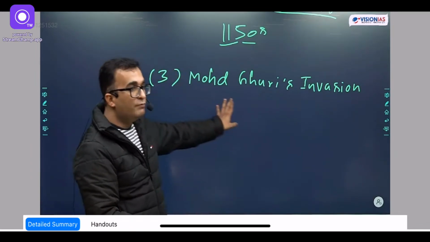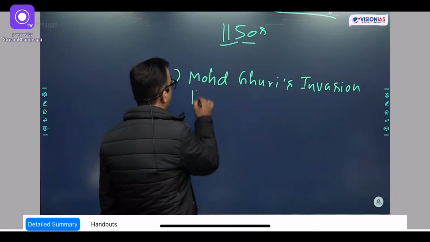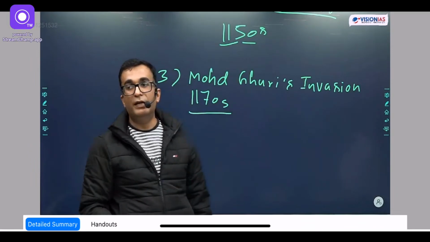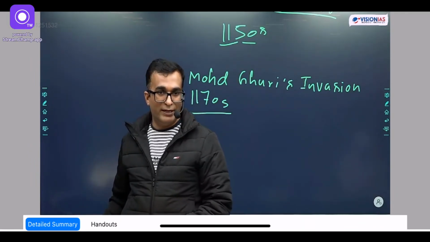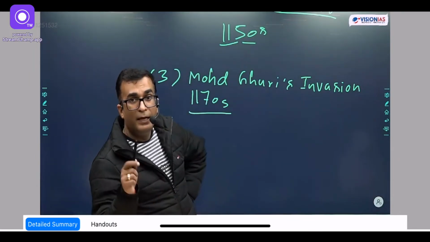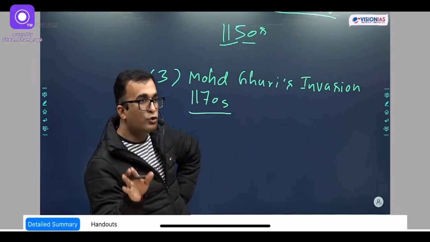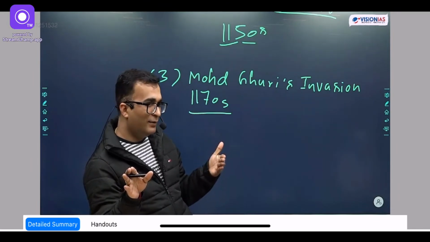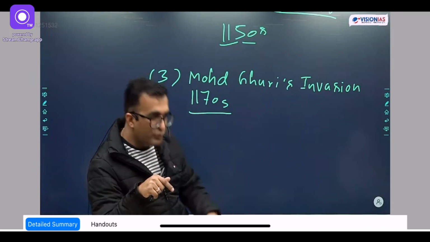So Muhammad Ghuri's invasion. When Muhammad Ghuri started invasion of India, 1170s. Okay? So from 1170s he started invasion of India. अब इसमें भी थोड़ा सा सुन लो that how he established the rule over here in India. Basically initially he was very successful in the Pakistan part, Multan and Uch. Multan is a part which is closer to Afghanistan. Okay? So he was victorious in Multan, he captured it. Uch was below Multan.